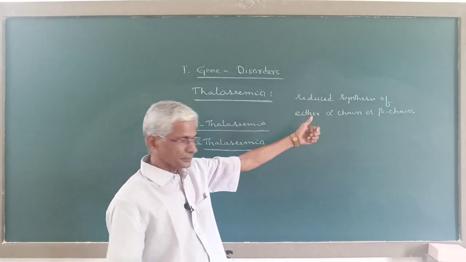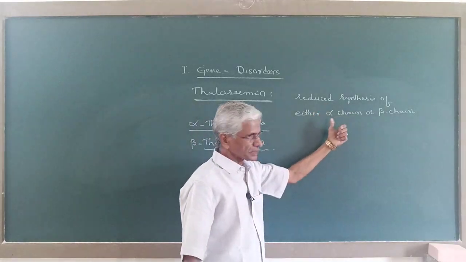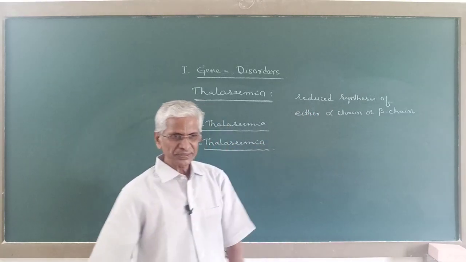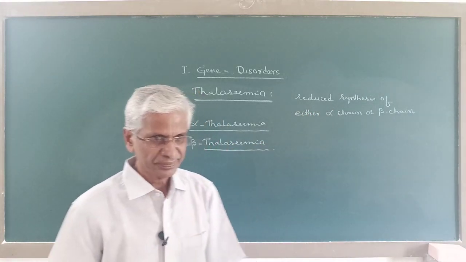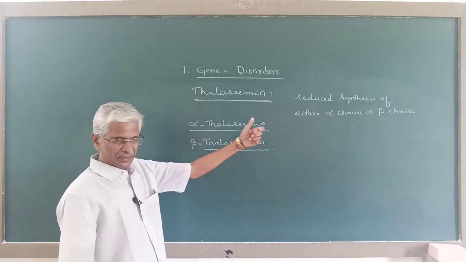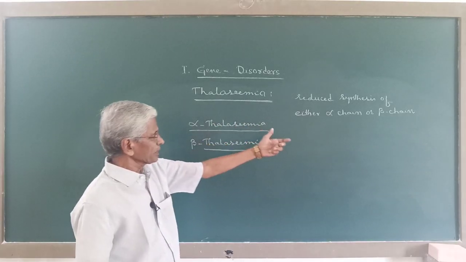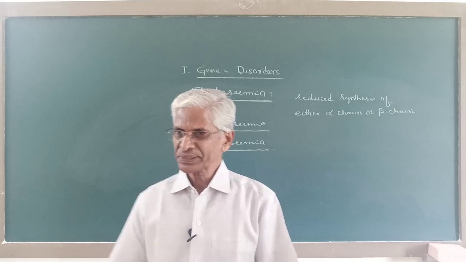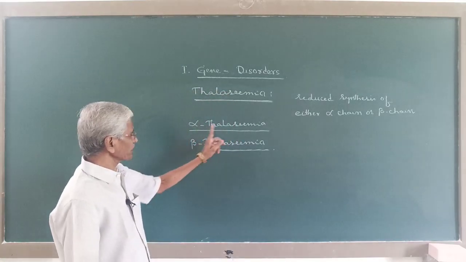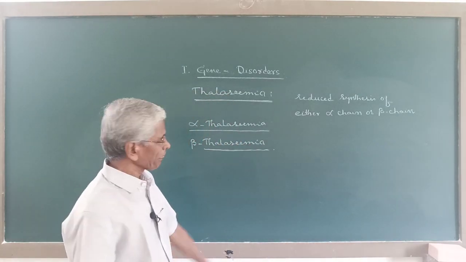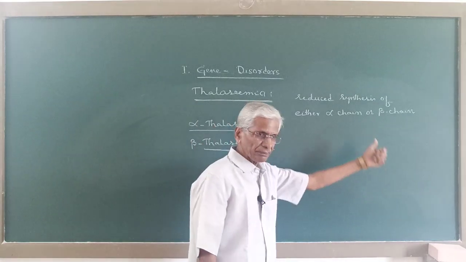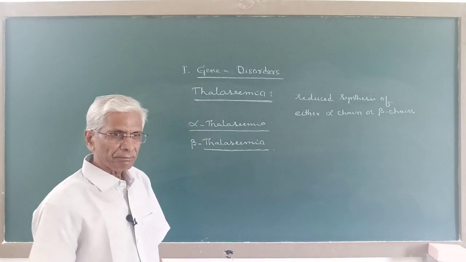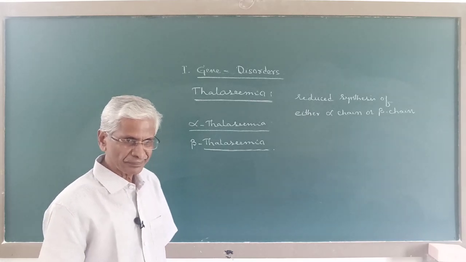Now in alpha thalassemia, there will be reduced synthesis of alpha chain. So alpha chain synthesis will be reduced, decreased. So when alpha chain production gets reduced, this is called alpha thalassemia. Now when beta chain production is reduced, then it is called beta thalassemia.